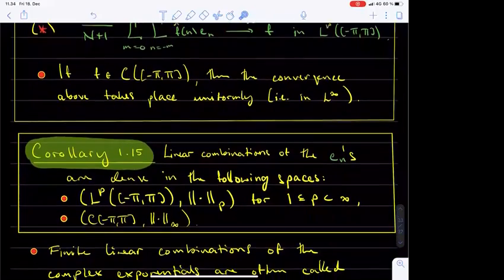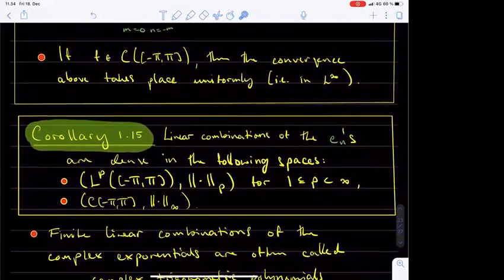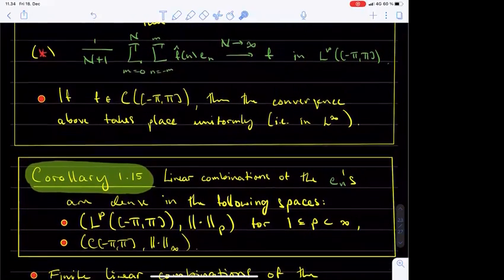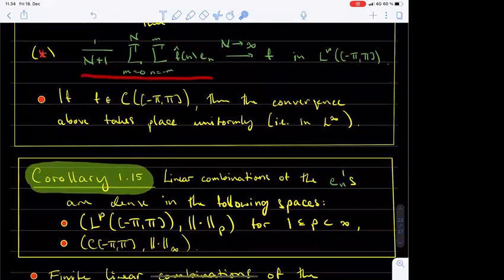The main point of this theorem is that f can be approximated by some finite linear combinations of the complex exponentials. What these linear combinations precisely are is typically not so important. For this reason, let us regard the main point of the theorem as a separate corollary.